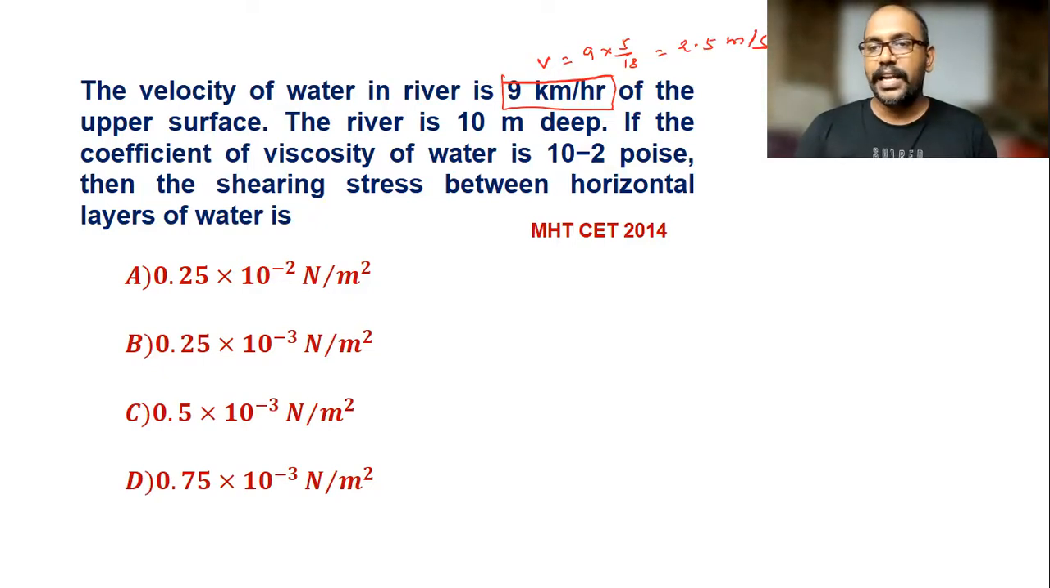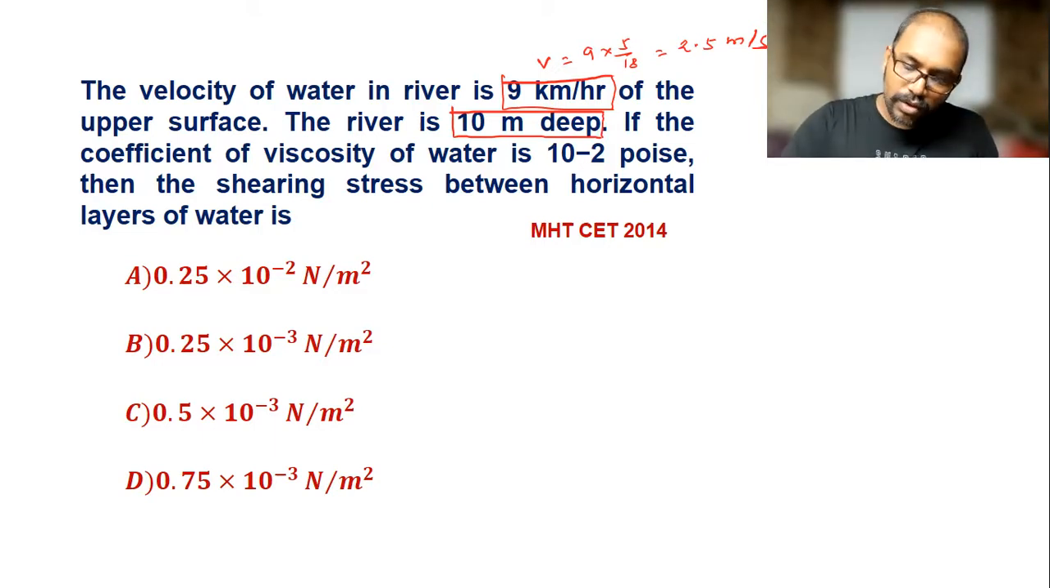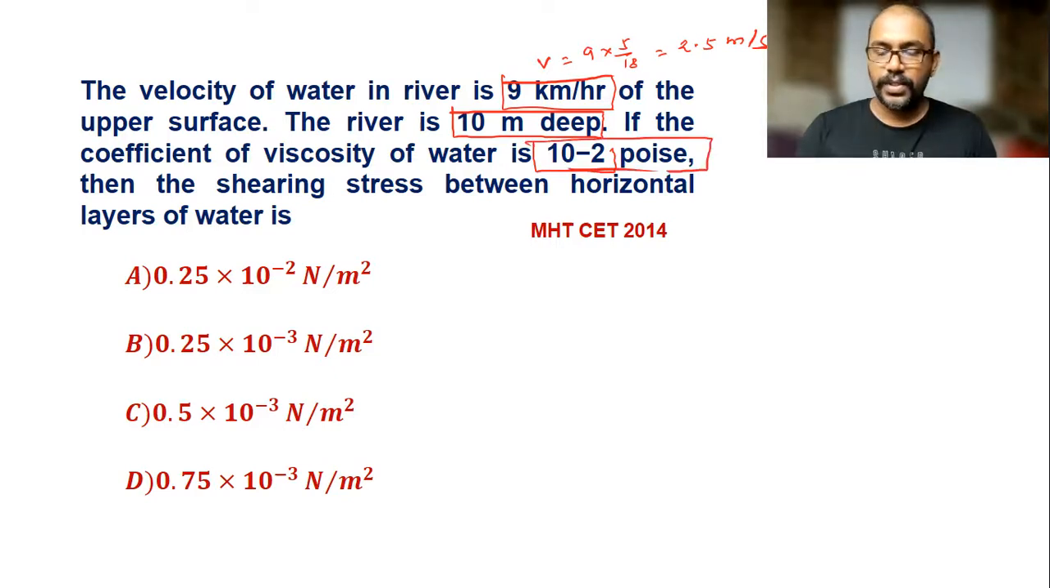The upper surface of the river is 10 meter deep. So here the depth of the river is given. The coefficient of viscosity of water is 10 raised to minus 2 poise. So here minus 2 is below, but here it's a printing mistake. Then the shearing stress between horizontal layers of water. Shearing stress means force by area.